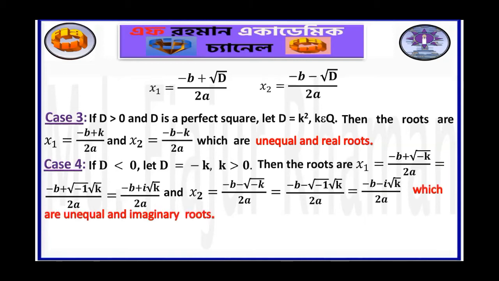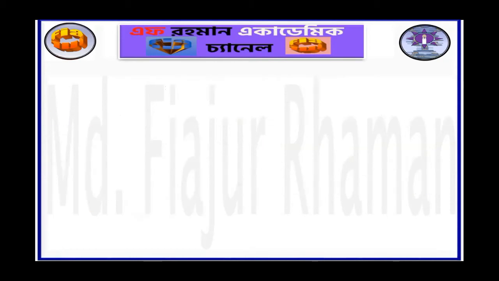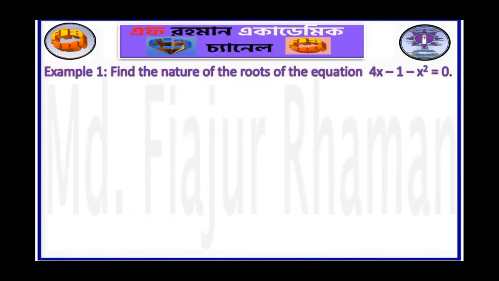That's why you can write: unequal and imaginary roots. Just remember this: if D is less than 0, then the roots of the quadratic equation are unequal and imaginary. Let us make it clearer with examples.